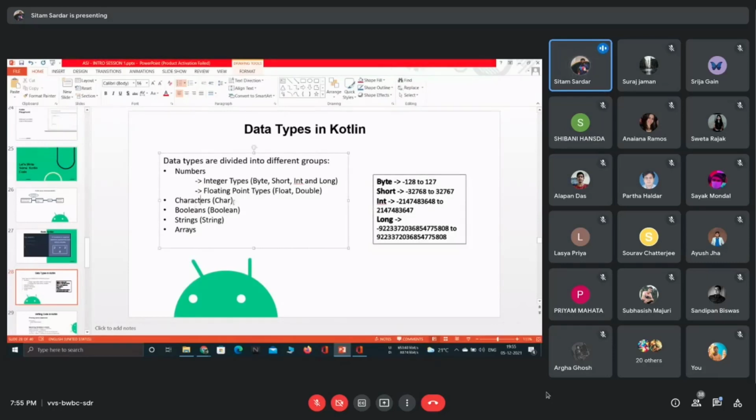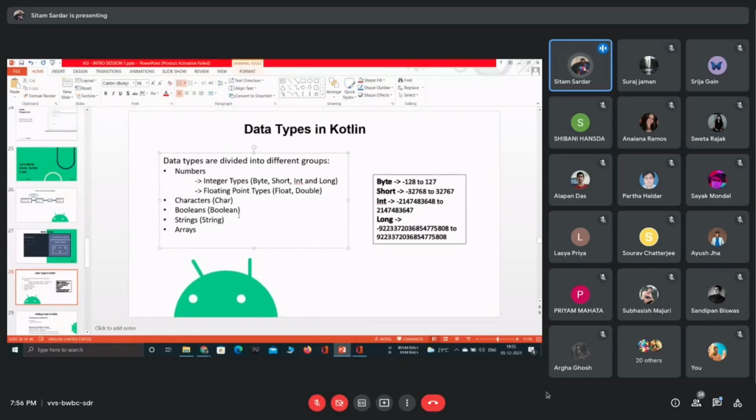Okay, for characters, with this data type we can store characters only. Let's say you want to store only A, or you want to store only B. Then for storing a particular letter or character, you can use the character data type. Whenever I explain variables, I will show you all. And Boolean types: in Boolean types, you can only store true or false.